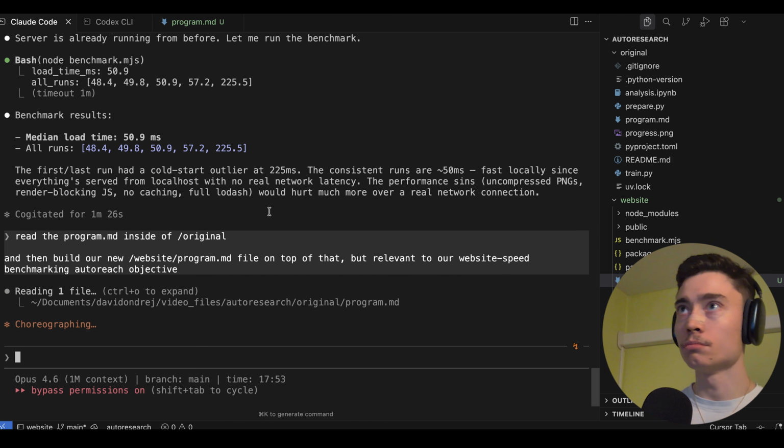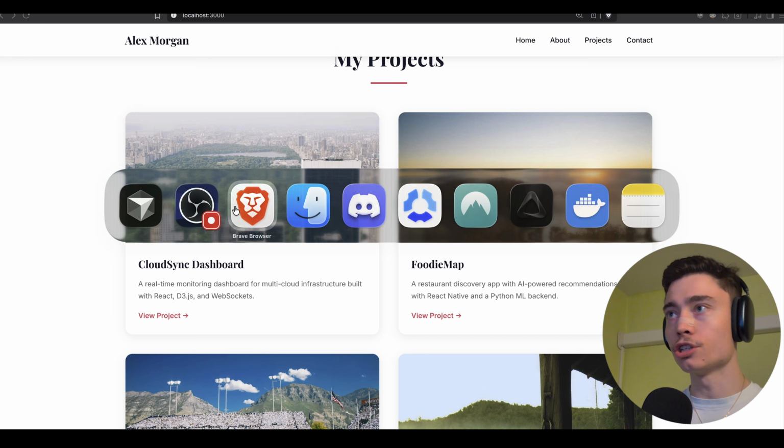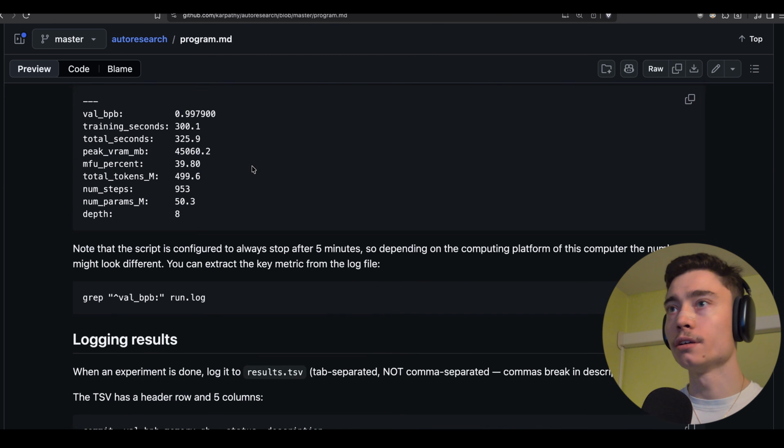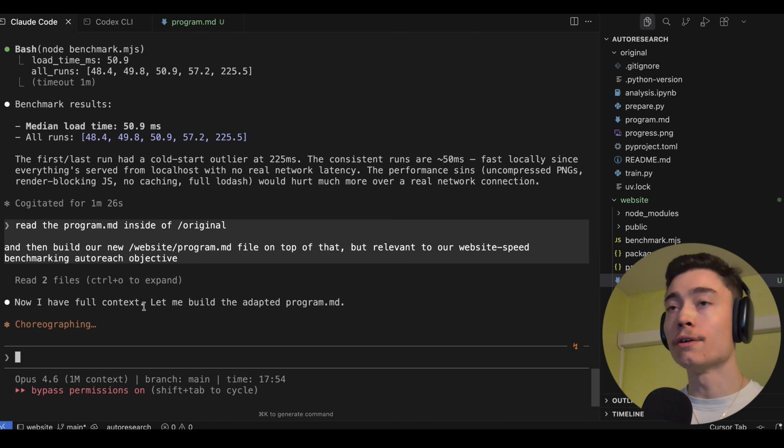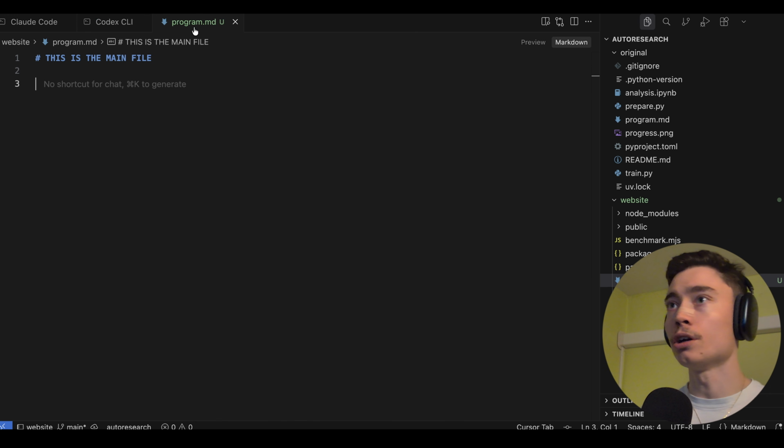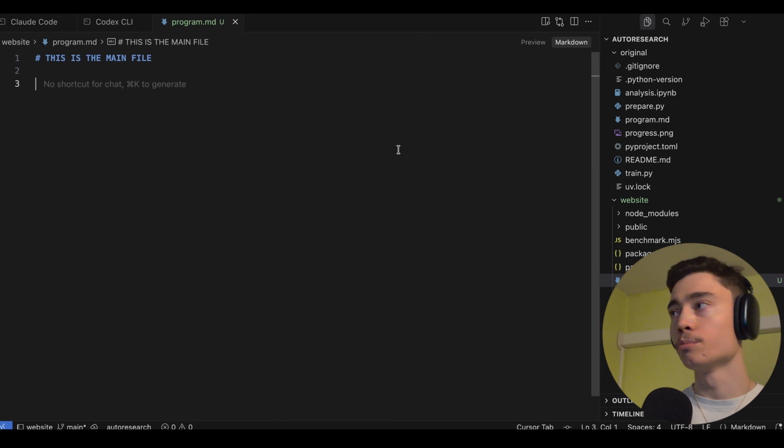Okay, so we're gonna borrow Andrej Karpathy's prompt engineering that he optimized quite heavily for his own project, and we're gonna have Claude Code rewrite that into our own program.md, which is going to be relevant to our own project.